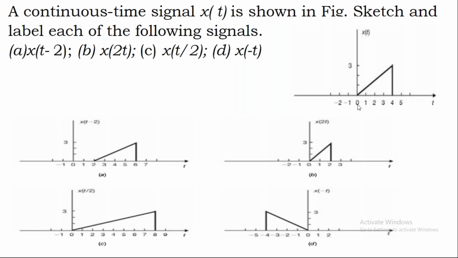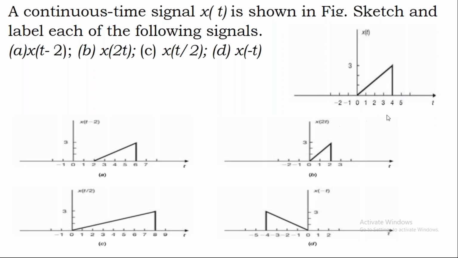So now 2t, if you write 2 into 0, 0. And now here if you write 4, when you consider 2t, it becomes 8. But you don't have the signal up to 8. So please try to understand this. When you consider 2t, don't think that your time scale is expanding. Your time scale is compressing.